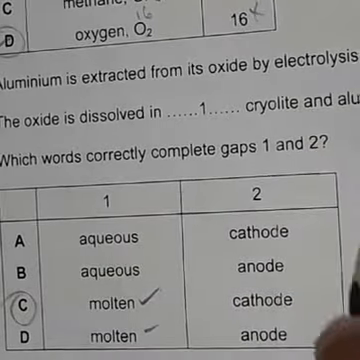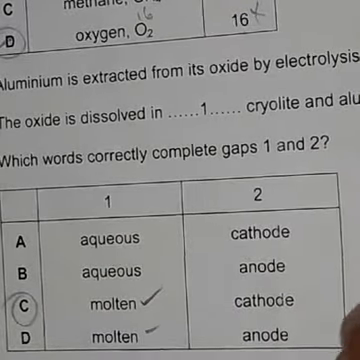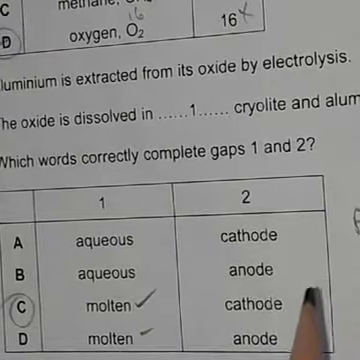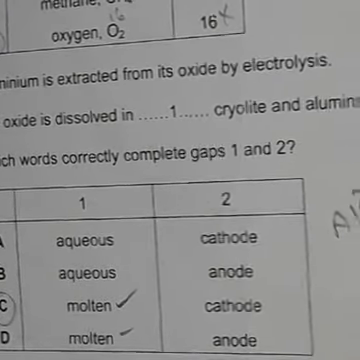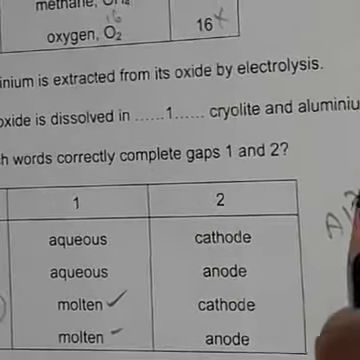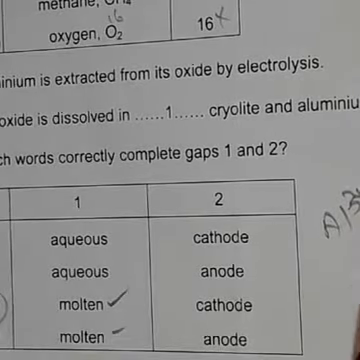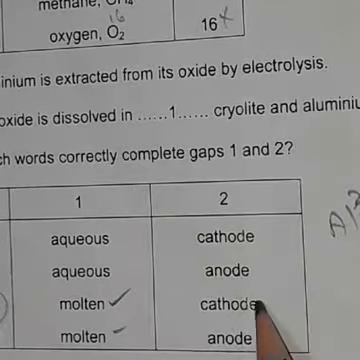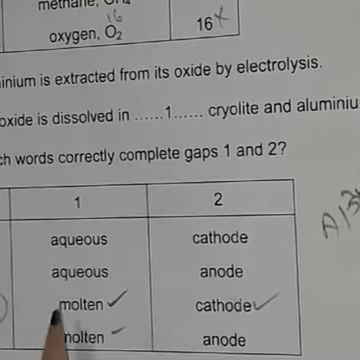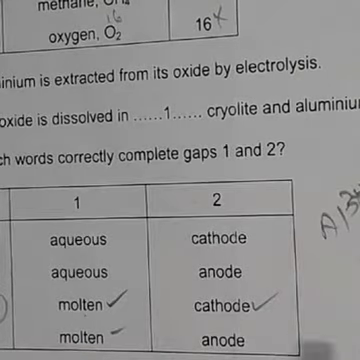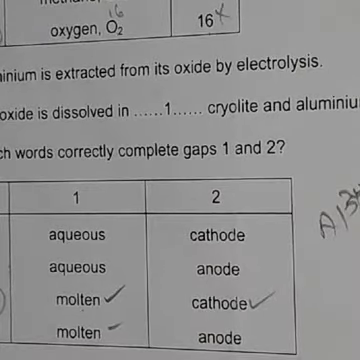You know aluminium is Al3+, positively charged, so it will deposit at the negatively charged electrode. Negatively charged electrode means cathode. So with molten cryolite, aluminium deposits at the cathode. So C is the answer here.